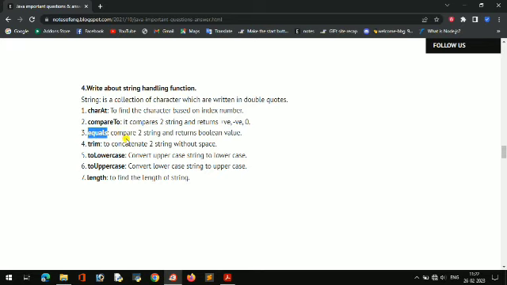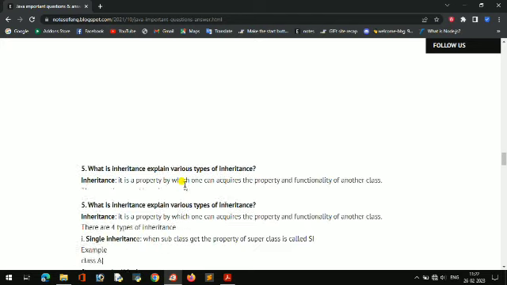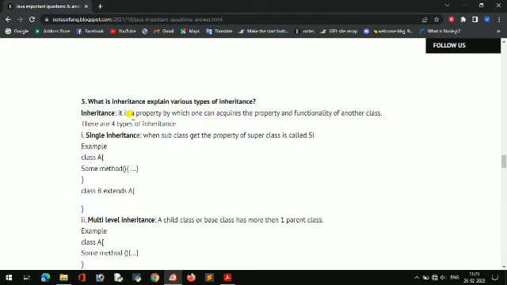And equals compares two strings and returns boolean. Like if you want to compare two strings and check whether they are equal, you can use equals. concat is used to concatenate two strings without a plus, like if I want to join both, I can use concat. And toLowerCase is to convert the string into lowercase, toUpperCase to convert the string into uppercase, and length to find the length of the string.